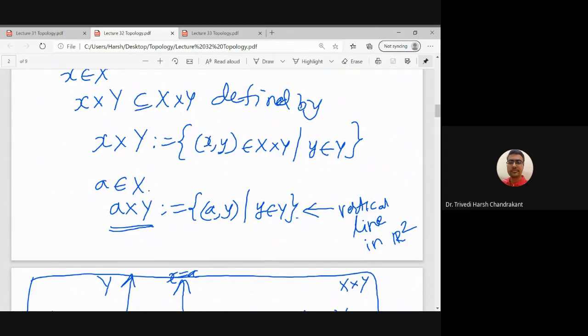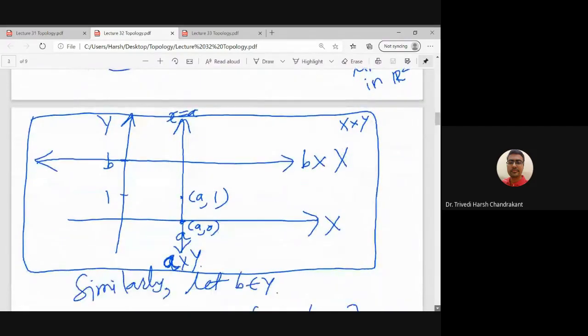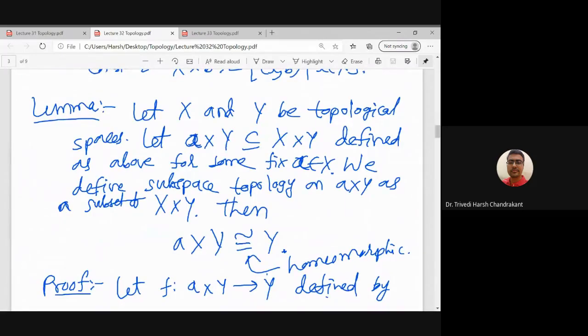And then we considered the product space of X and Y, and we saw the analog of the vertical line and horizontal line. They are the sets {x} cross capital Y and capital X cross {y}, the analogs of horizontal and vertical lines in the product space.